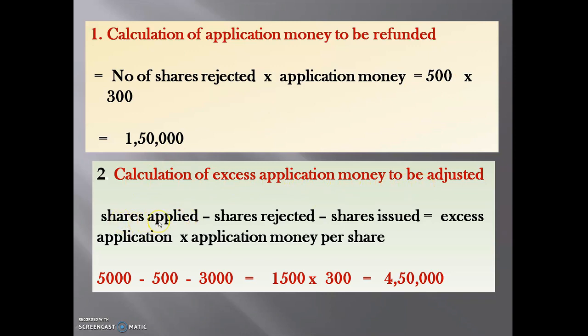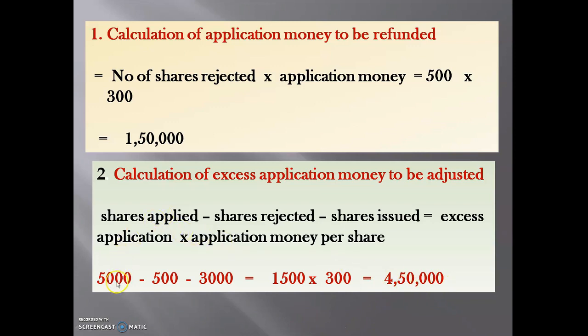The next is the calculation of excess application money to be adjusted. Number of shares applied is 5000, shares rejected is 500, shares issued is 3000, and the difference will come 1500. This 1500 multiplied by application money per share, 300, gives the excess application money, and this money is going to be adjusted at the time of allotment. That amount is 4,50,000.